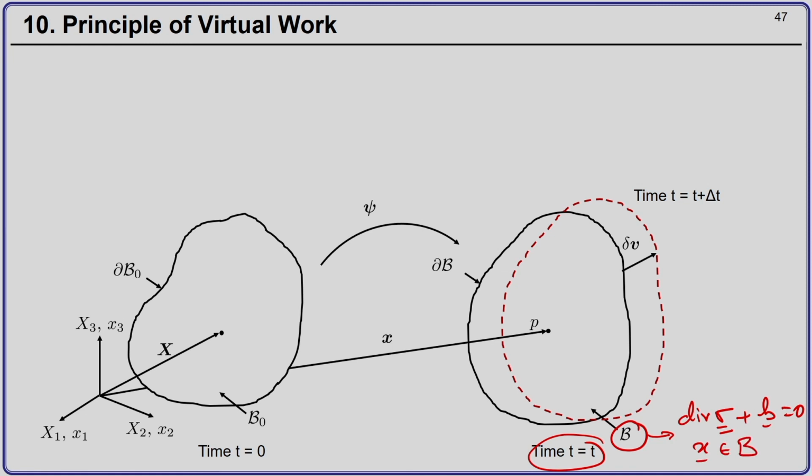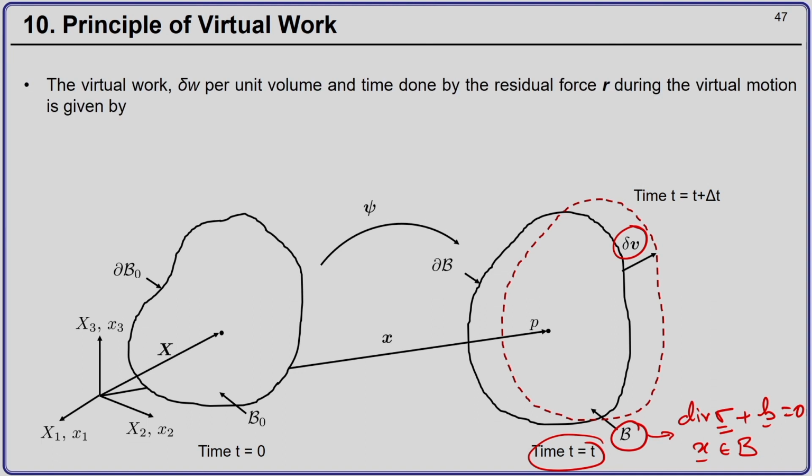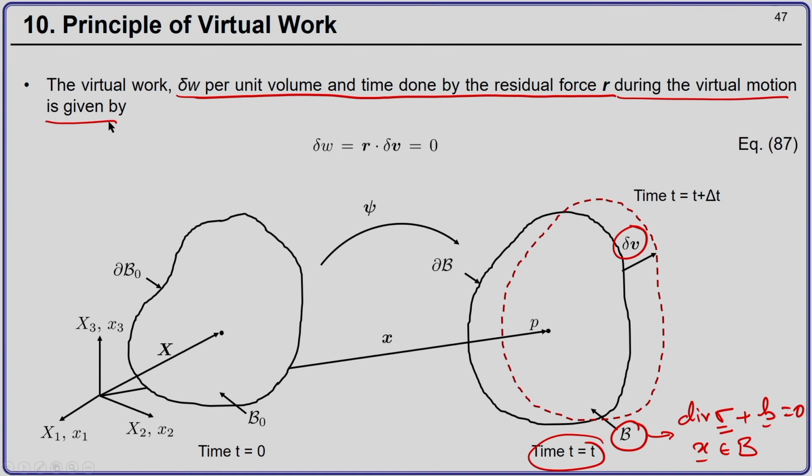Now, consider we give a virtual velocity del v to this configuration. So, the virtual work dw per unit volume and time done by the residual forces during this virtual motion will be given by del w equal to r dot del v.